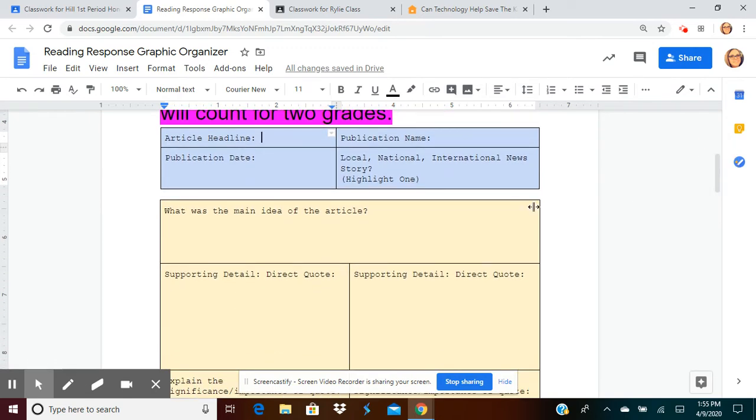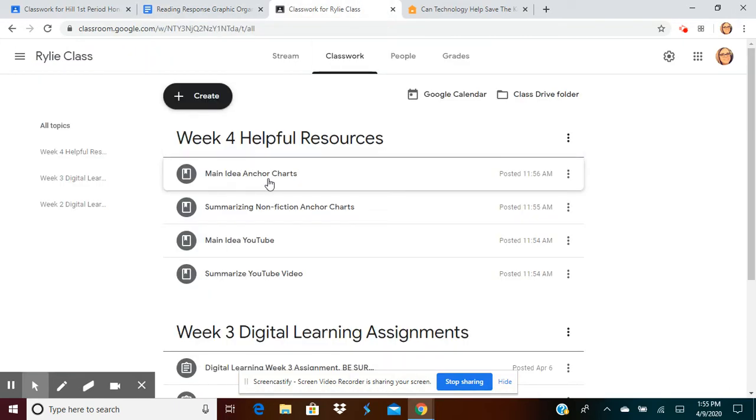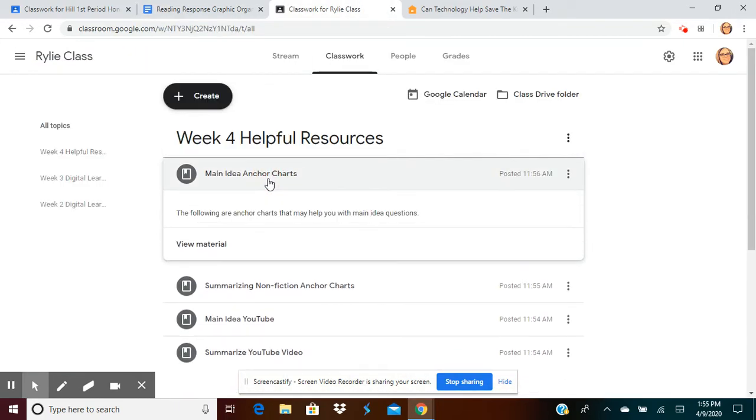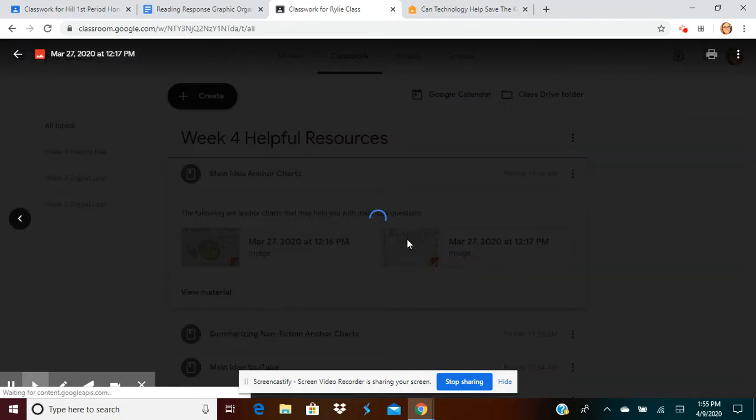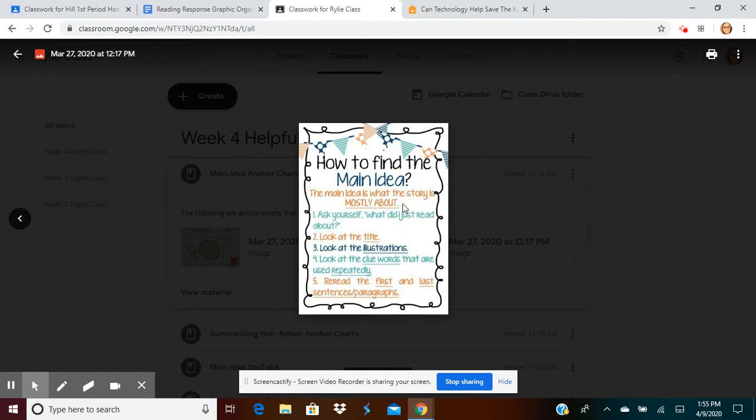Next, what was the main idea of the article? In order to find the main idea, I will have posted new main idea anchor charts. You've seen these before. So how do I find the main idea? The main idea is what the story is mostly about. Ask yourself, what did I just read about? For example, your second animal for your first answer is manatee. Maybe we're going to read a passage about manatees.